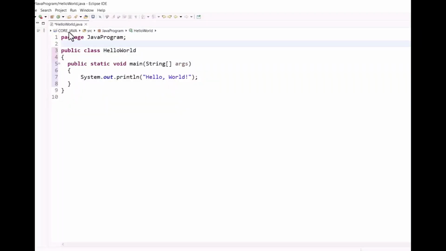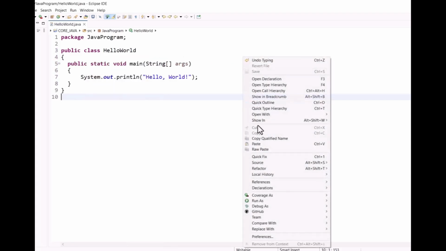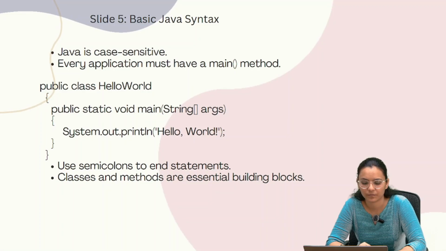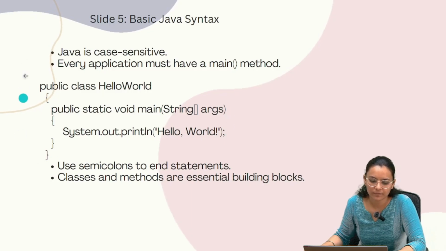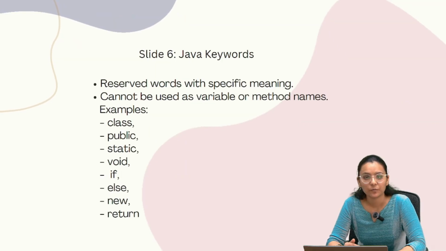Let's see our first Java program practically. Here we will create the class named HelloWorld. Now we will run this program, Run As Java Application. Here in the console we will get the output Hello World. Note that a string must always be written in double quotes.